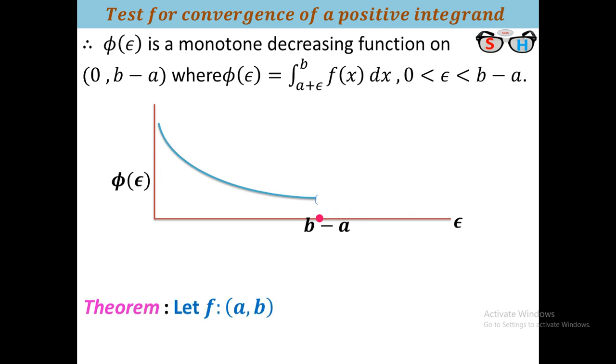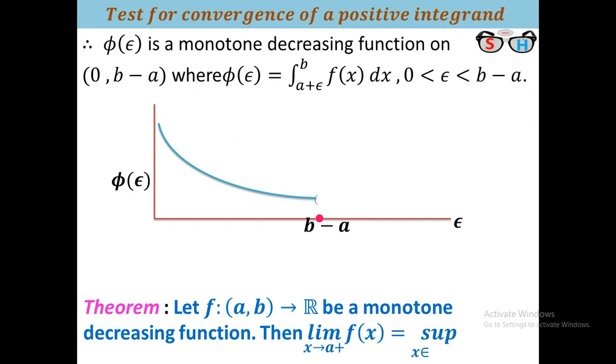Because there is a theorem: let f from open interval (a,b) to R be a monotone decreasing function, then the limit as x tends to a plus of f(x) equals the supremum of f(x). If the limit exists, then it will be the supremum of f(x). Therefore, it will converge to the supremum of the function. If the limit of phi exists as epsilon tends to 0, we can conclude that the function is bounded. Therefore, the value of phi must be less than some real number. Suppose this is the line phi of epsilon equals something. All the values of phi of epsilon must be less than that. Suppose this length is lambda. Therefore, we conclude that phi of epsilon is less than lambda.